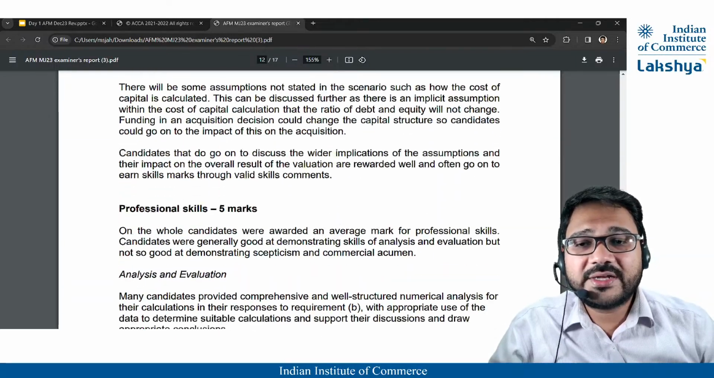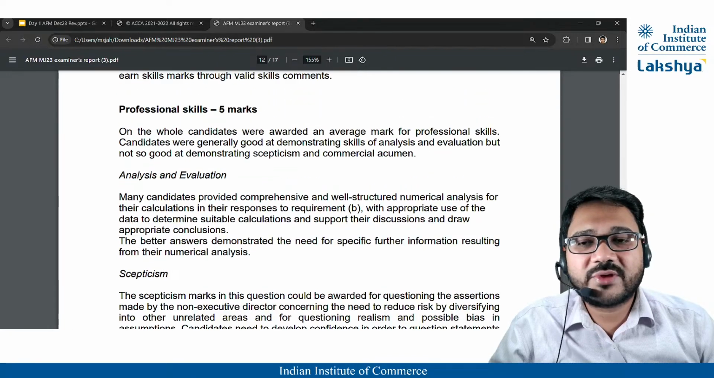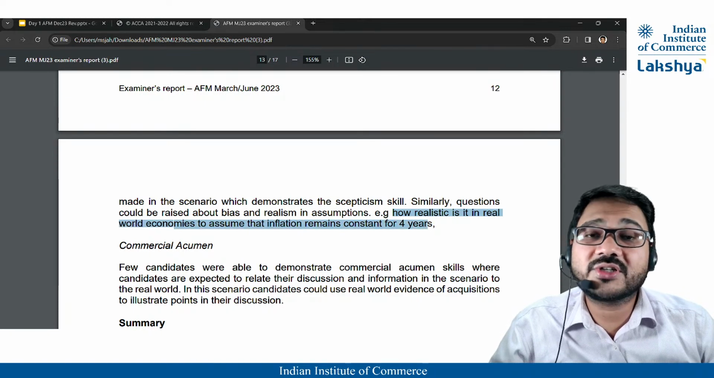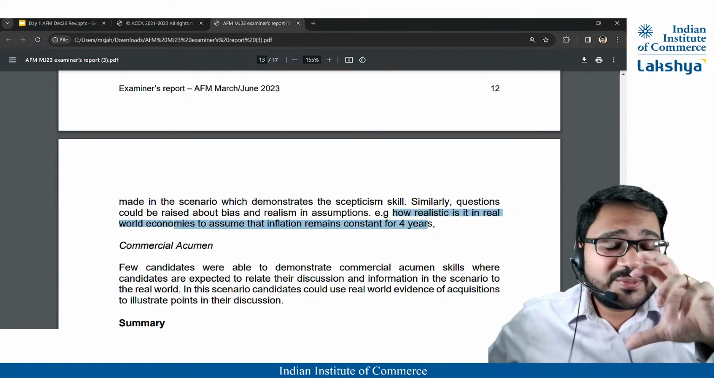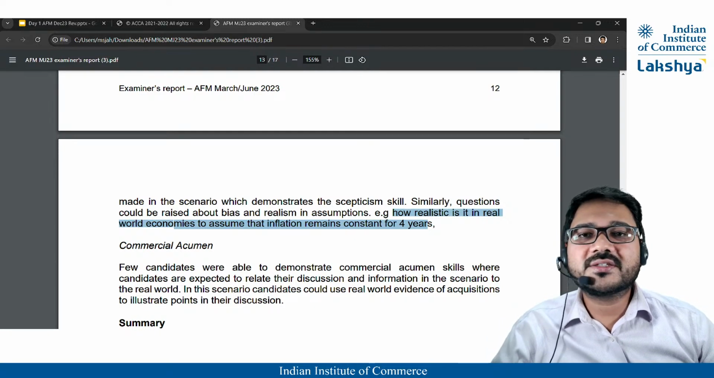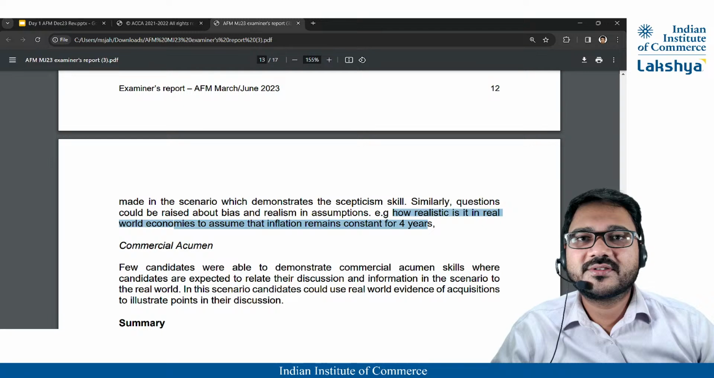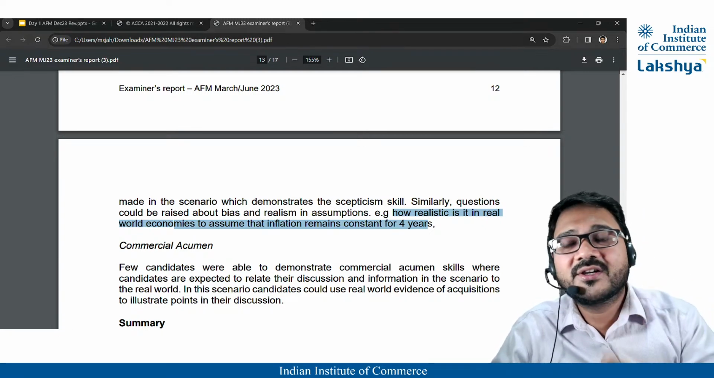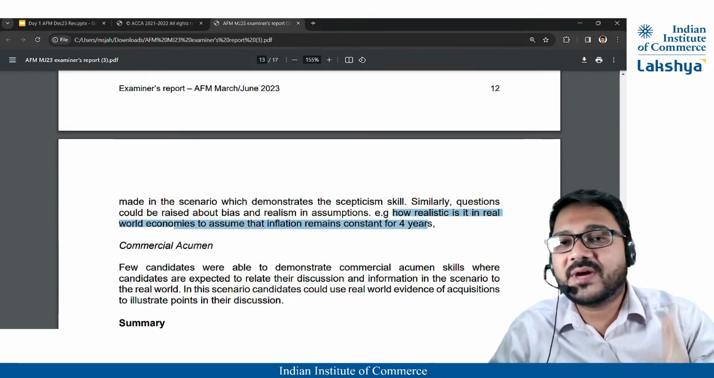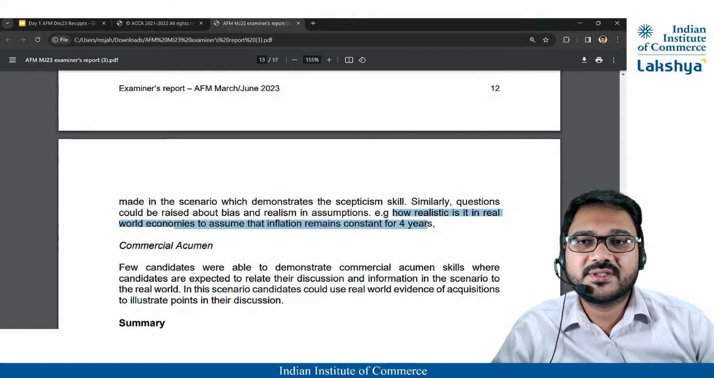Again, relating to section B's first question, what are the analysis and evaluation? What could be the possible skepticism that you could have demonstrated? For example, how realistic is it in real world economics to assume inflation remaining constant for 4 years? Just by reading these things, you will start thinking, oh, I can inculcate these in my answers. It's a very nice hack to gain professional marks or train your mind to start gaining professional marks.